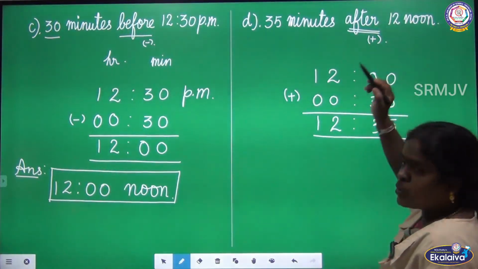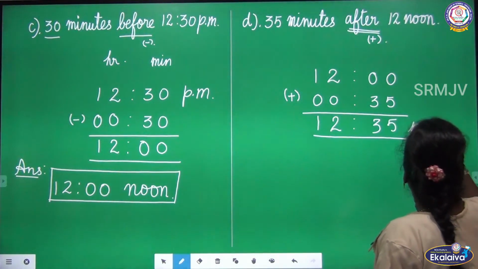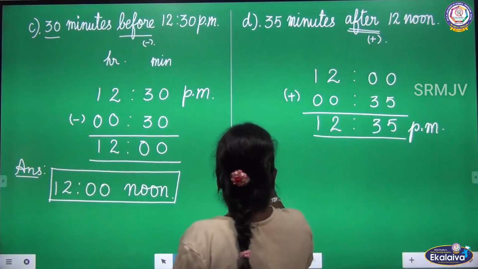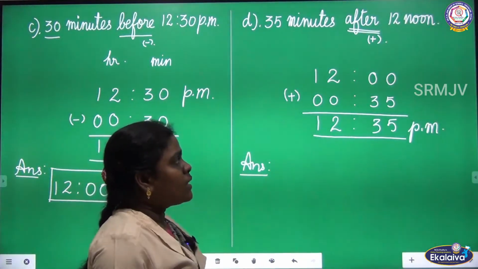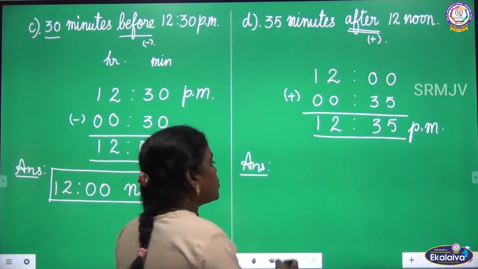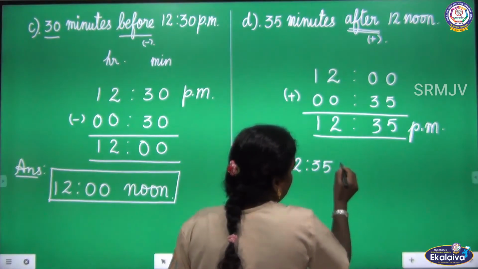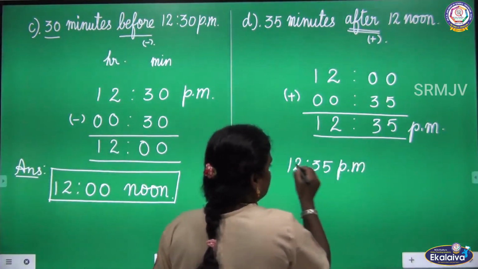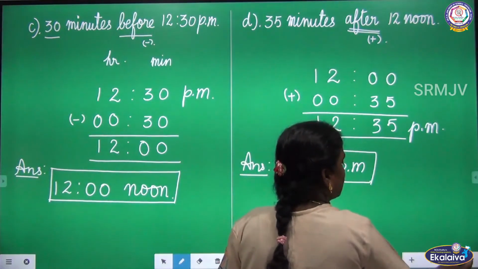Listen, afternoon will have the period p.m. So let us write the answer. 35 minutes after 12 noon is 12:35 p.m. Look at the next question.